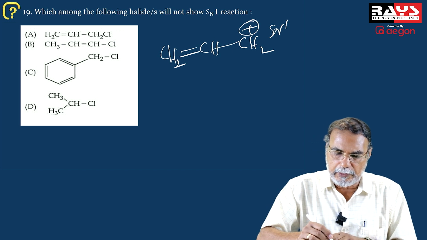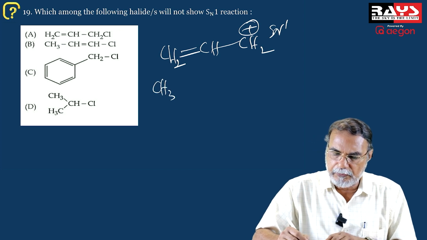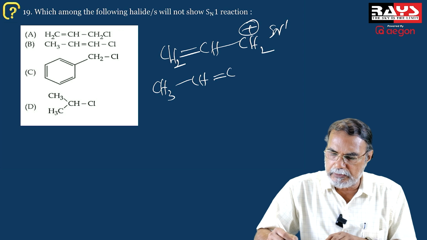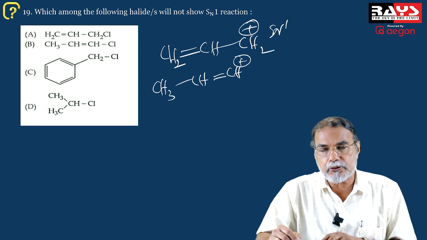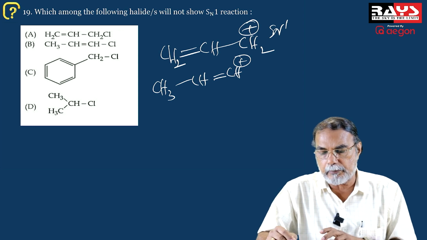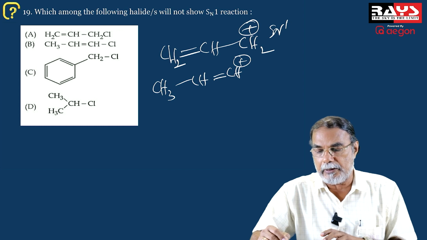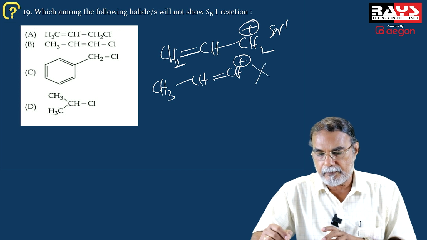Now coming to the second one, if a carbocation is formed, that will be this carbocation. That's a vinylic type of carbocation. Vinyl is CH2=CH+. So this is methyl vinyl, in fact. Methyl vinyl type of carbocation. When the positive charge is on vinyl carbon, of course, it is not stabilized, and therefore it is very unlikely that it undergoes an SN1 mechanism.